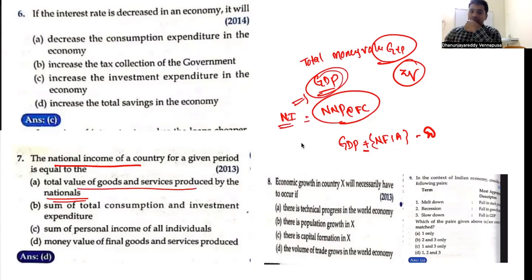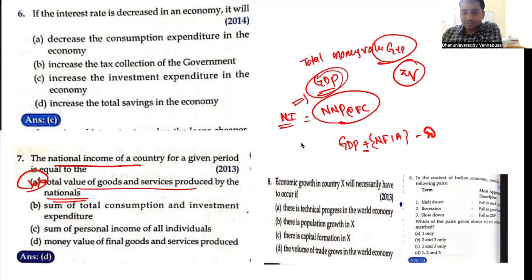What is GDP? National income: total value of goods and services produced by the nationals. This is not national income. Goods and services produced by the nationals. Whether those nationals are sending the amount back to our country or not, that is important. So net factor income abroad is not calculated here.